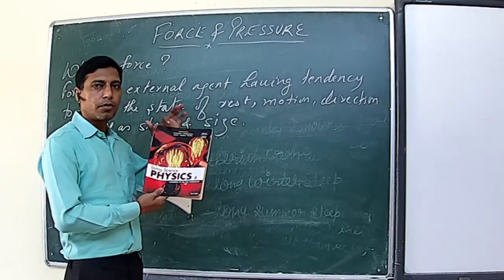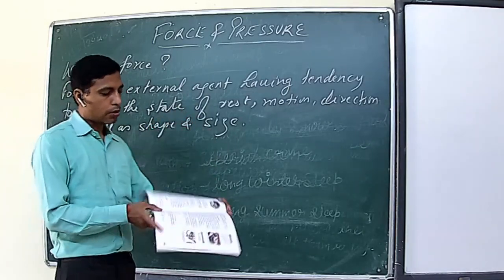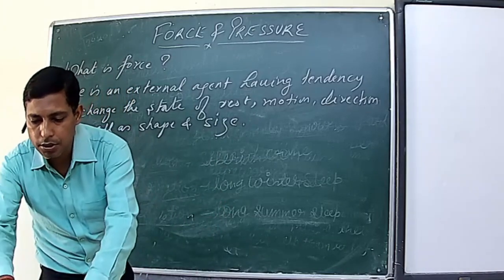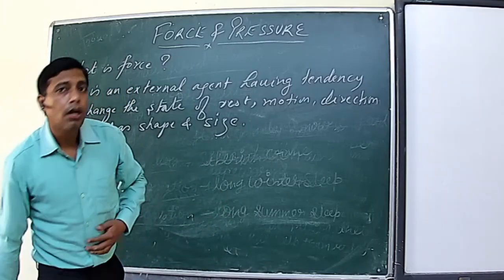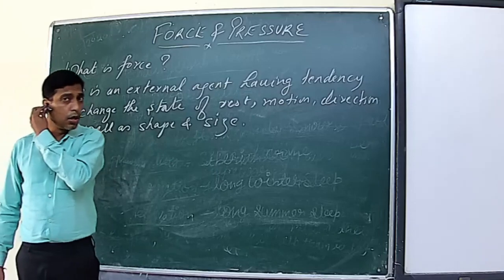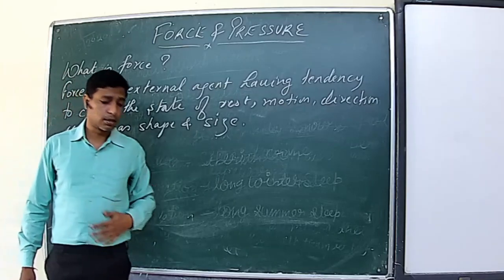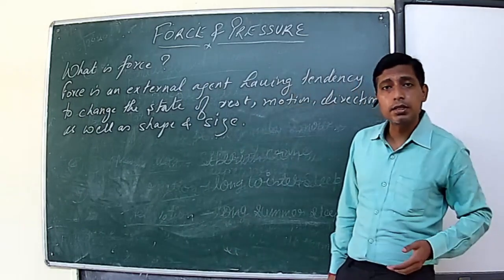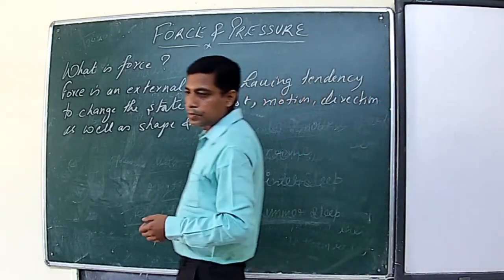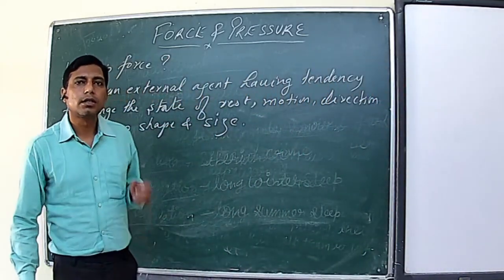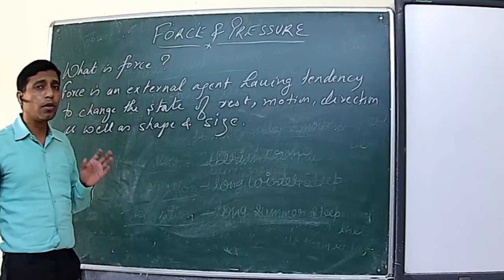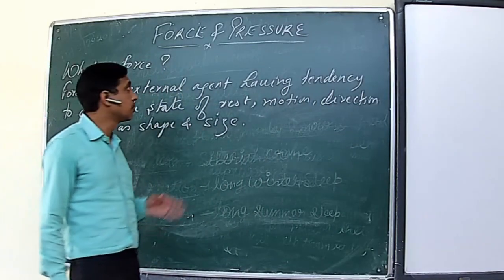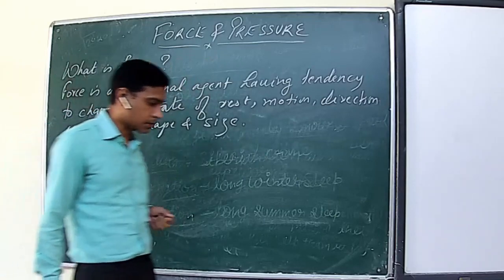This is the book all of you are having. In this book, we have three chapters in our quarterly syllabus. Out of that, the first two are common, which we have done earlier in previous classes. Chapter one is matter. The second one is physical quantities and measurements. Matter is already going on in chemistry. So here we will go for the third one, which is new for all of you. That is force and pressure.